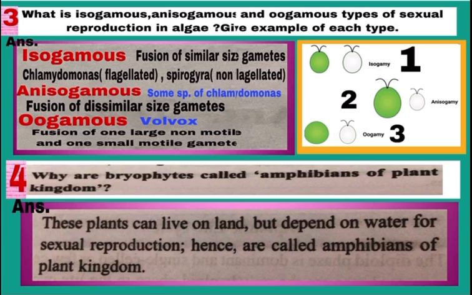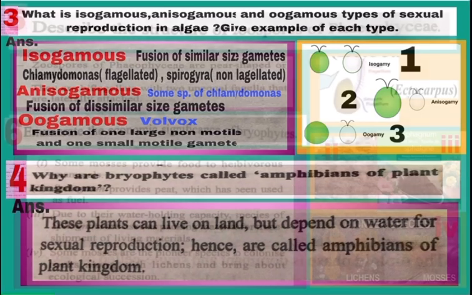Come to question number 4. Why are bryophytes called amphibians of plant kingdom? As you know, frogs are amphibians of animal kingdom. Similarly, bryophytes are also called amphibians of plant kingdom. But why? Because bryophytes can live on land but depend on water for sexual reproduction. Sexual reproduction को complete करने के लिए they need water. Hence, they are called amphibians of plant kingdom.